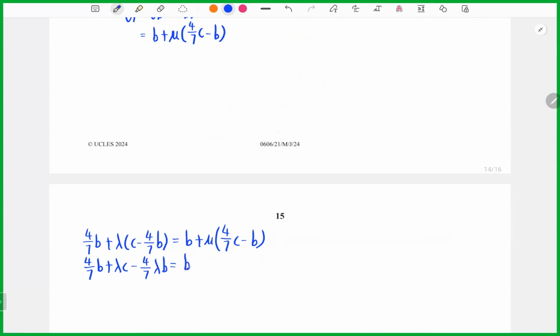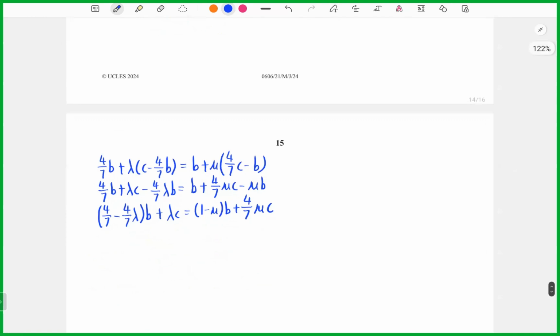Now I start to expand. 4 over 7 minus 4 over 7 lambda B plus lambda C. So B square, 1 minus u, B plus 4 over 7 u is C. So now we can do the compare.